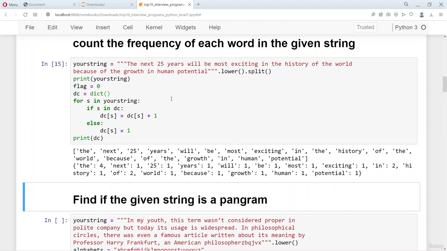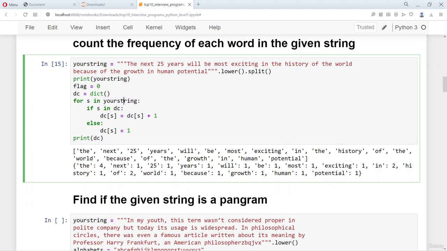So how do you do that? We use the for statement, and S is your string. You see, your string is the string that we are giving here, and then we convert the string into lowercase through this dot lower function, which is a built-in function for the string, and then we split the string based on the space character. So once you see a space, we split it, right? We split that, and then we put it into the your string variable. So the your string contains this string, and it is split whenever there is a space.